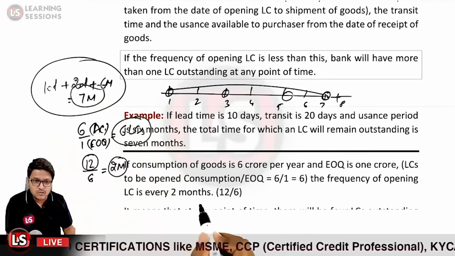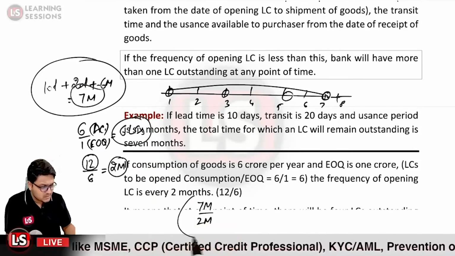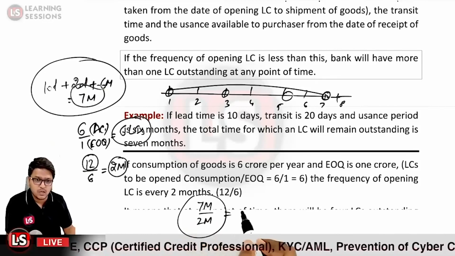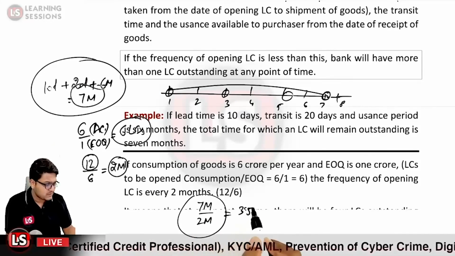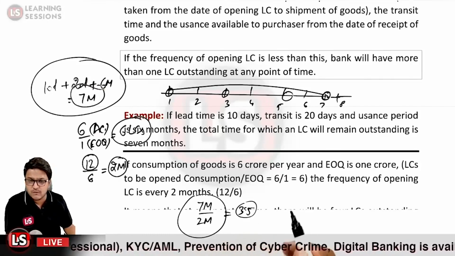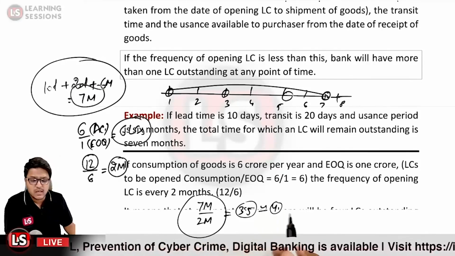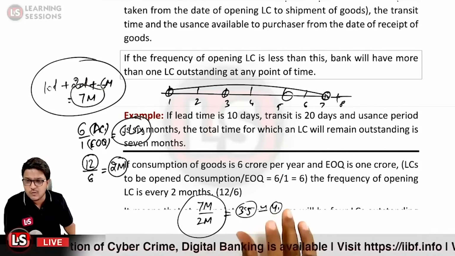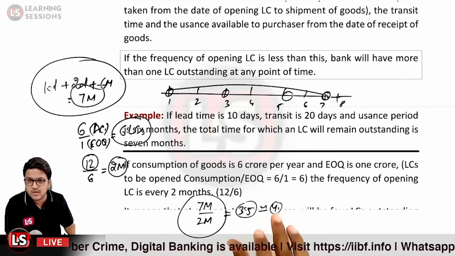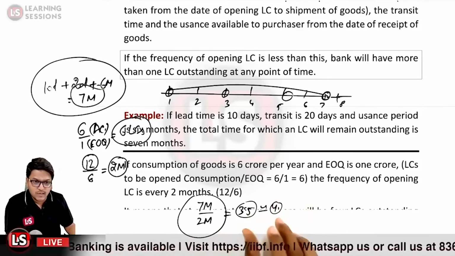So the total number of outstanding LCs in the period of 7 months would be 7 months divided by 2 months, that is equal to 3.5. So we will be rounding it off to the higher digit over here, because one letter of credit would not be opened in the amount of 50 lakhs, because our EOQ is 1 crore. So minimally 4 letters of credit would be outstanding.